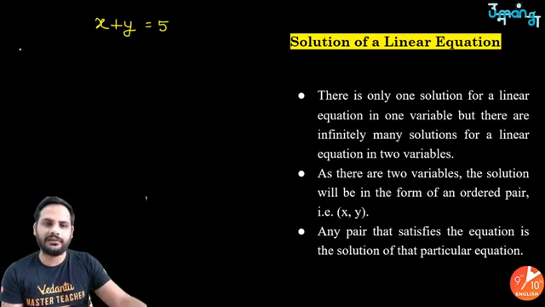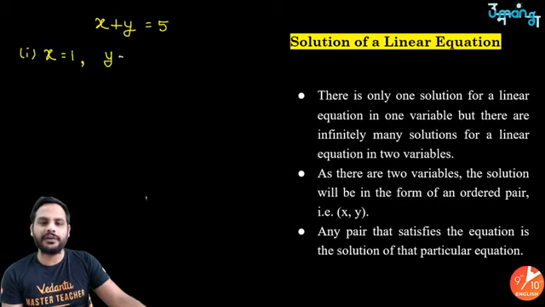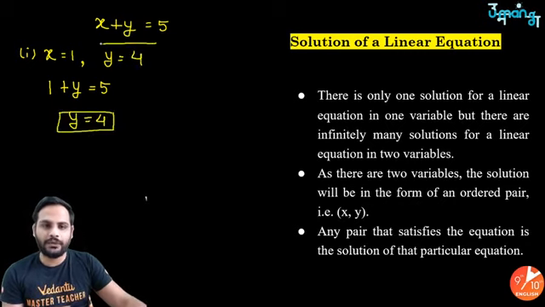You can assume the value of x or y, whatever you want. Let us say I start with x equal to 1. I will see for x equal to 1, what value of y will satisfy the equation. Put x as 1: 1 plus y equal to 5. Now it has become a linear equation in one variable. Shift 1 over there, so y is equal to 4. So x equal to 1, y equal to 4 is one solution.